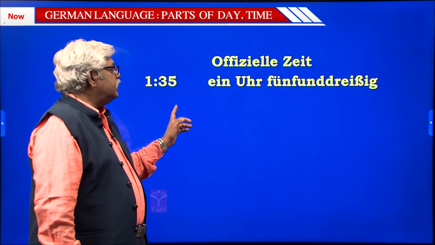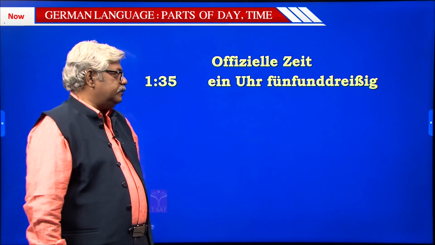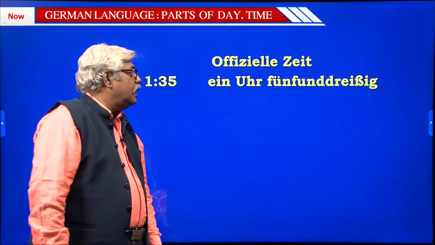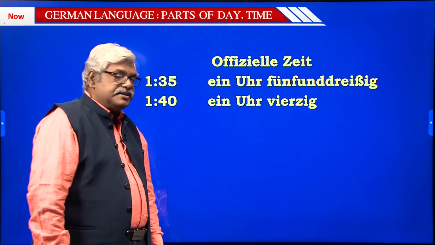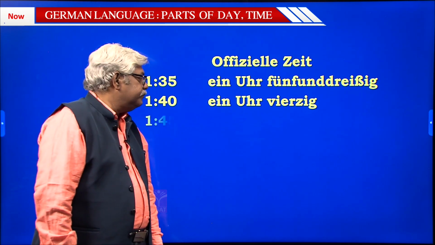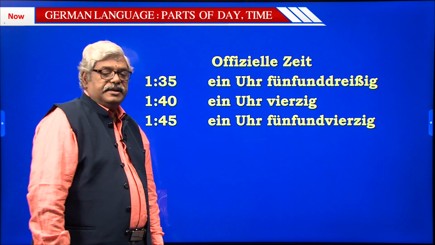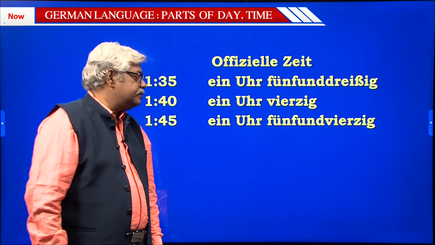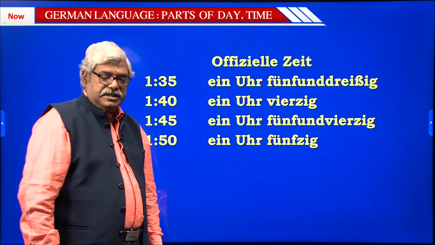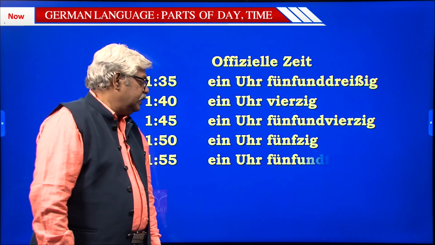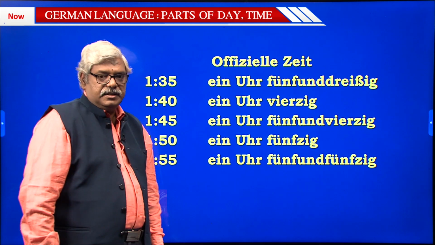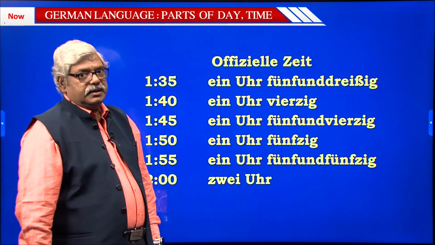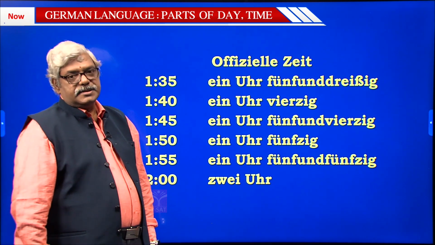So 1 Uhr 35 Minuten, 1:35. 1 Uhr 40, 1:40. 1 Uhr 45, 1:45, 1 hour 45 minutes. 1 Uhr 50, 1 hour 50. 1 Uhr 55, 1 hour 55 minutes. 2 Uhr, 2 o'clock or 2 hours.